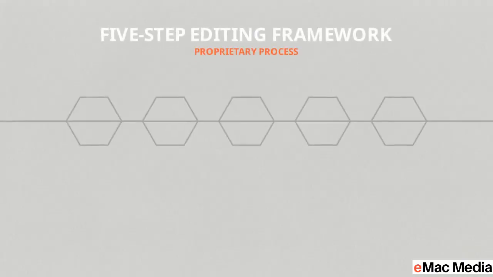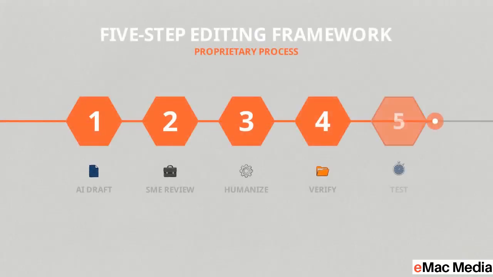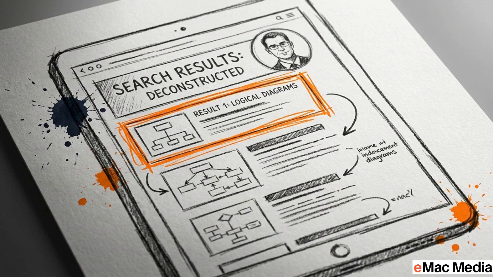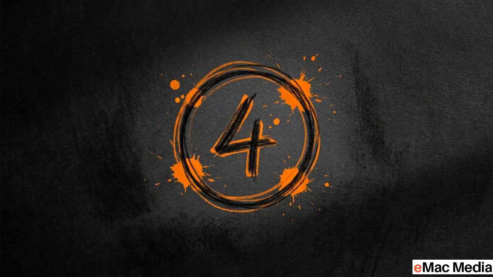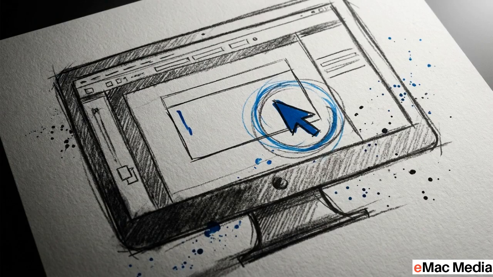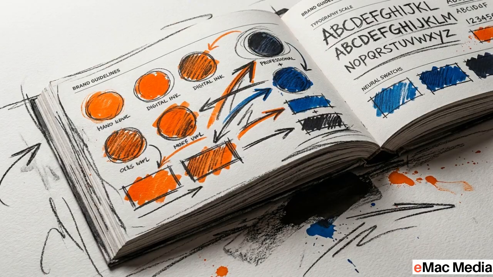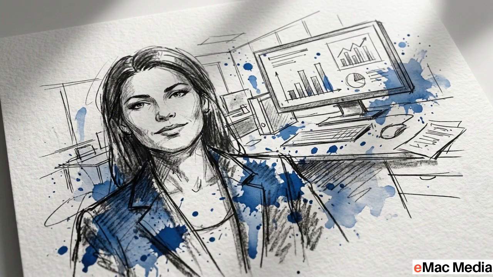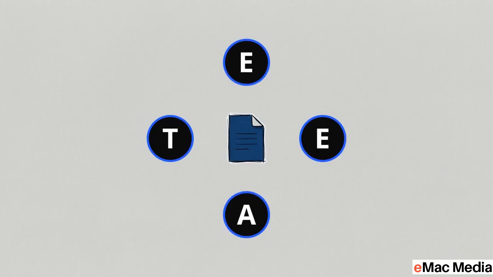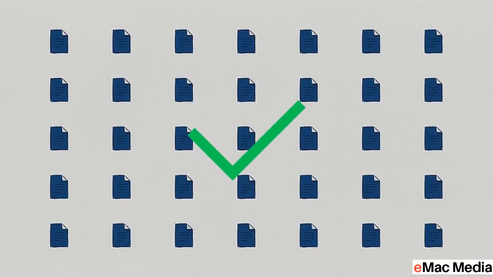We use a specific 5-step editing framework at eMac Media to close that gap. This process turns generic output into high-ranking content that actually sounds like your brand. Before you start, you need 4 inputs: a target keyword, your preferred AI generator, documented brand guidelines, and a subject matter expert. This structured approach is designed to align machine-generated drafts with specific EEAT signals, allowing you to scale your content volume while satisfying search engine quality requirements.